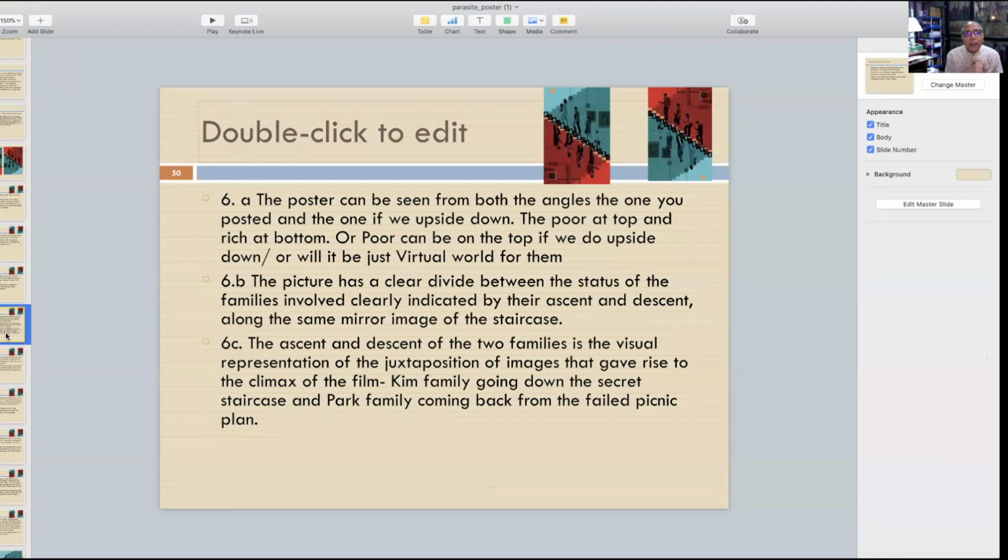Another point is the poster can be seen from both the angles, the one you post and the one where we turn it upside down. One poster was posted for publicity, and once we turn it upside down, we could see another one. The poor at the top and the rich at the bottom, or the poor can be on top if we turn it upside down, and will it be just a virtual world for that? Now try to understand this thing.